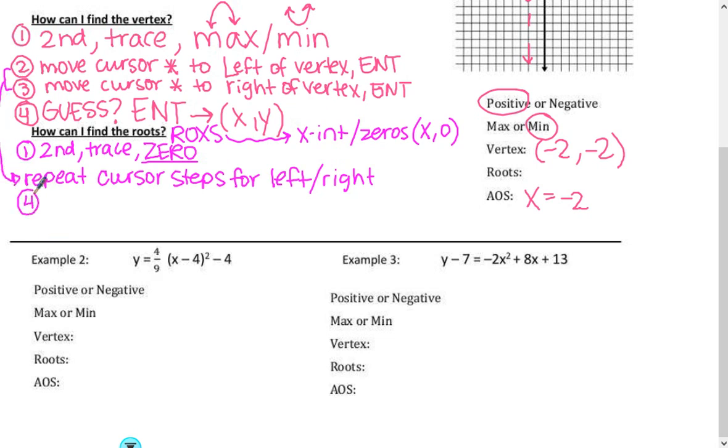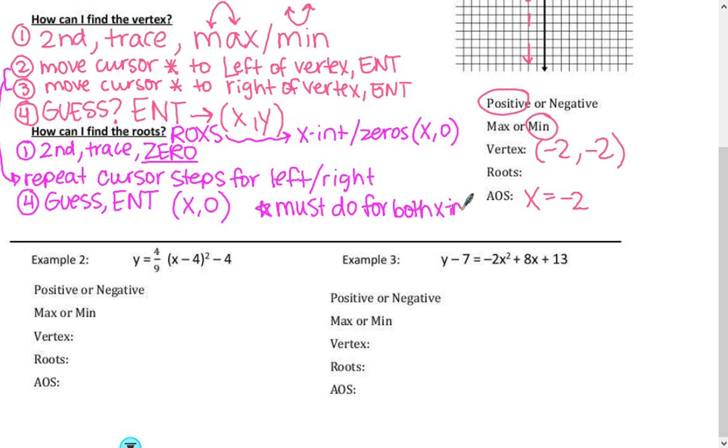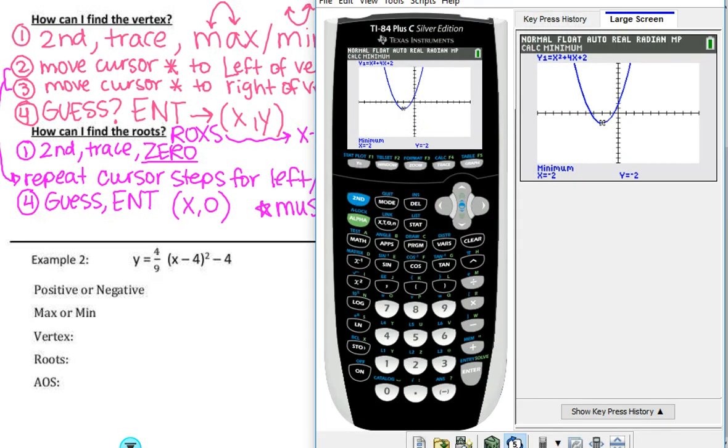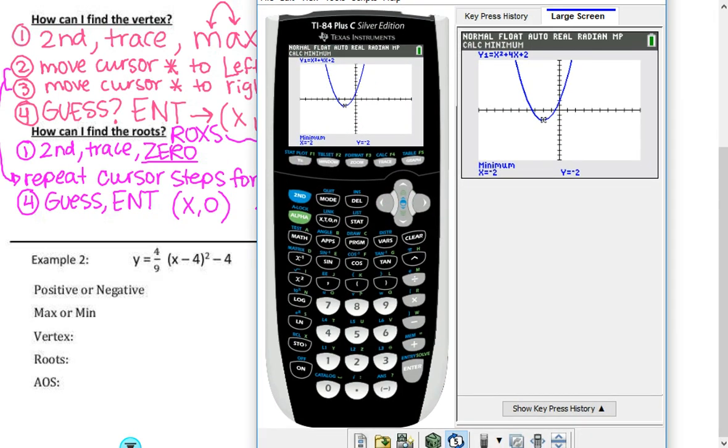Then step 4, it's going to ask us to guess, and again we're going to hit enter. Okay, so this is where it gets kind of confusing. And then we're going to get some x0 point. And we have to do this twice, or however many x-intercepts you have. Must do for both x-intercepts. And then we have some special cases, and we'll talk about those. So let's talk about this next bit that's about to happen.